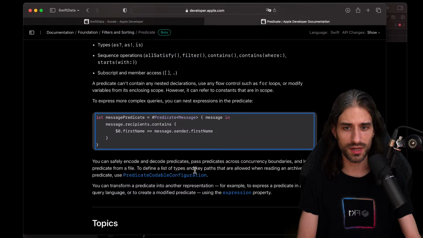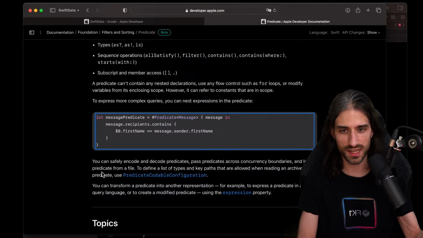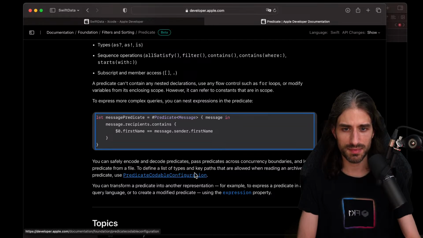You can safely encode and decode predicates, pass predicates across concurrency boundaries, and load the predicate from a file. So if some preferences of the user translate to some predicate, you can persist them. That's pretty cool. And to define a list of types and key paths that are allowed when reading an archived predicate, use predicate codable configuration.